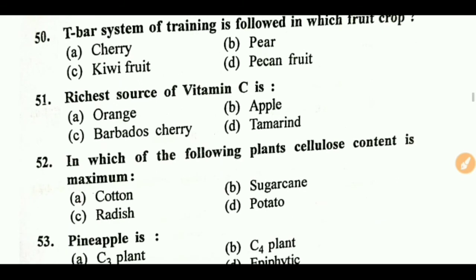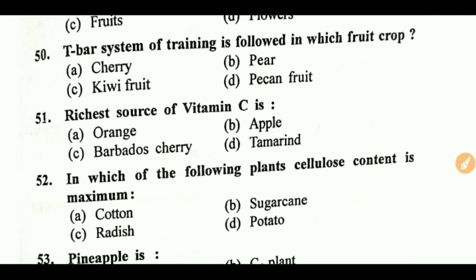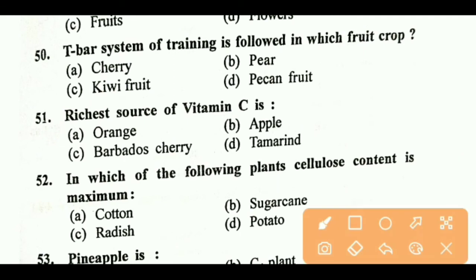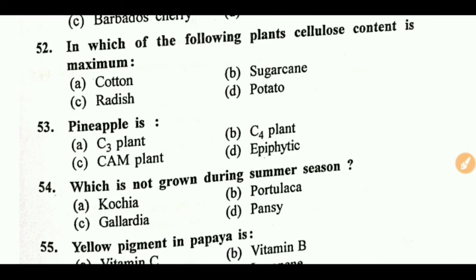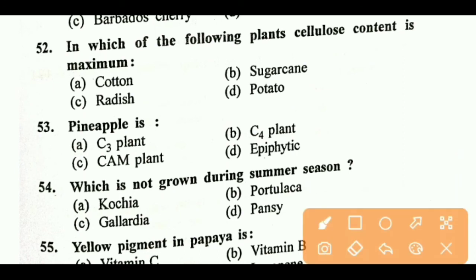Next question. T-bar system of training is followed in which fruit crops? Right answer is C, kiwi fruit. Next. Richest source of vitamin C. Right answer is Barbados cherry. Very common question. Next question. In which of the following plants is cellulose content maximum? Right answer is A, cotton.